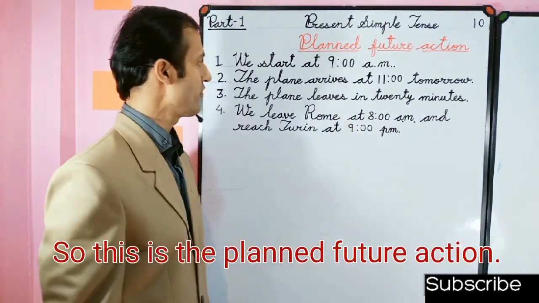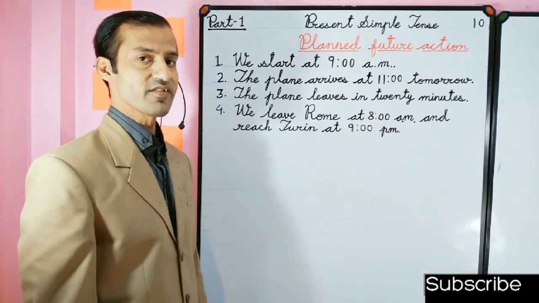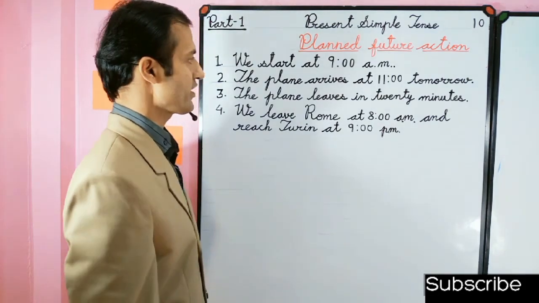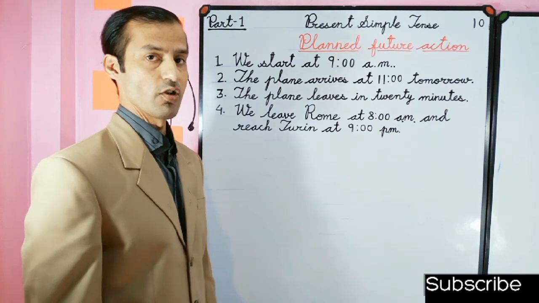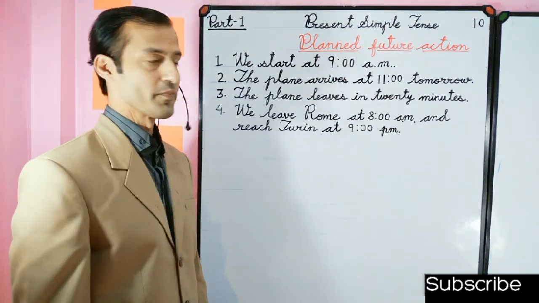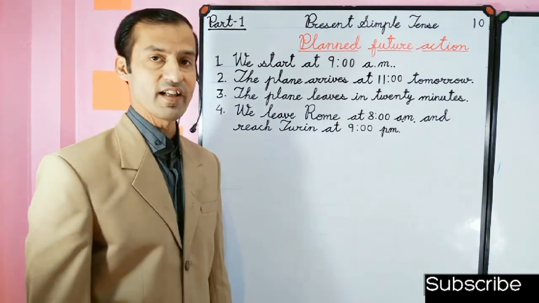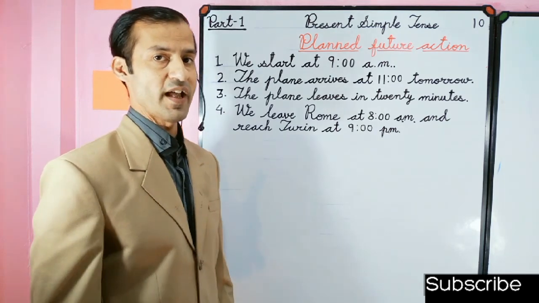And we see the first sentence, we start at 9 a.m. In this sentence we use the first form of the verb. So we are informed about the time. So we use the planned future action and the first form of the verb. And the second sentence, the plane arrives at 11 tomorrow. It shows the scheduled planning.